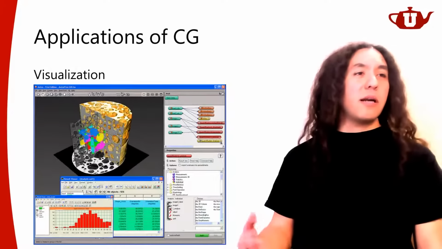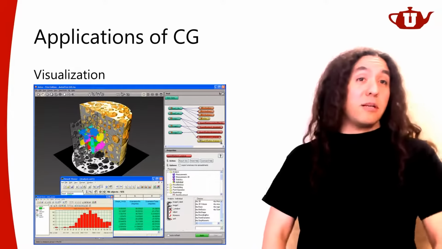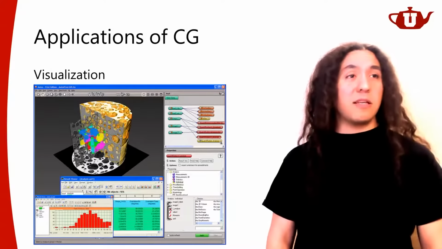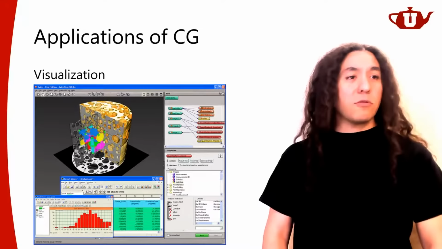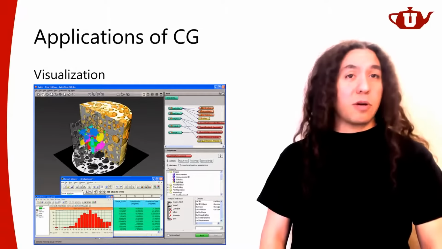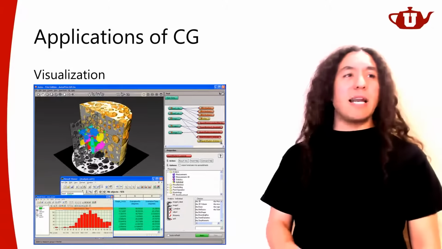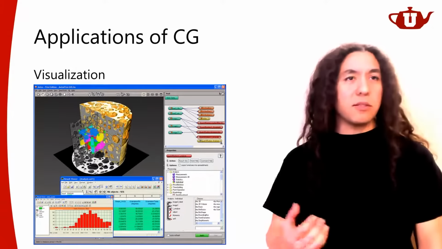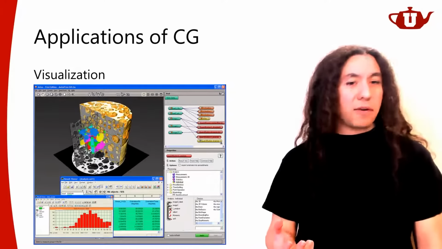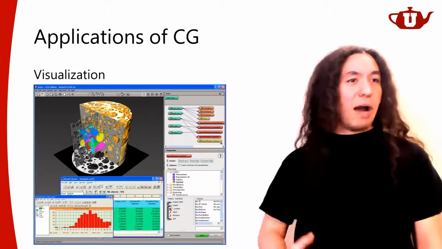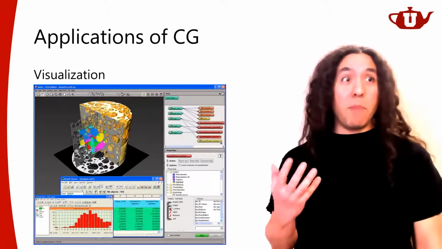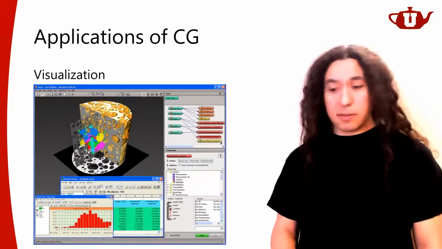And visualization in general can also be considered an application of computer graphics. Either information visualization or data visualization can also be considered a big application of computer graphics. Well, basically anything that involves some visual component is an application of computer graphics. I would even include our cell phones, right? And the graphics on those cell phones. They are a big application of computer graphics.